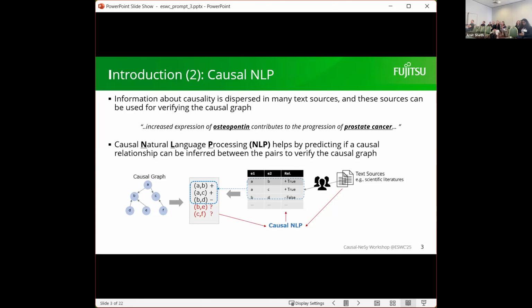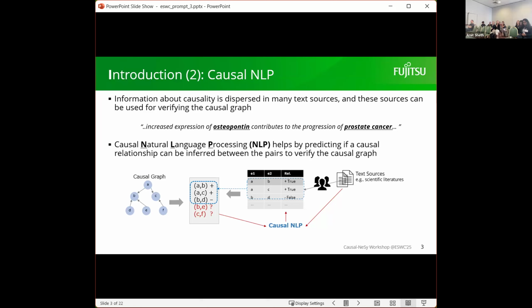However, this information about causality is actually widely dispersed in many text sources. For example, in the research papers of the authors that conducted the experiment, they have their experts verify the result. And these text sources can actually be used for verifying the causal graph from the statistical causal discovery method. For example, here I have an excerpt from a paper which shows potential causality between osteopontin, a gene or protein name, and how it contributes to the progression of prostate cancer.